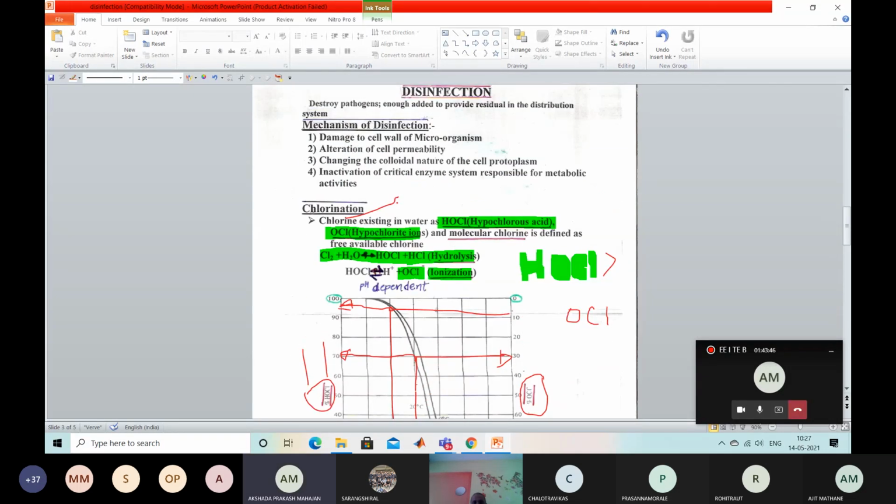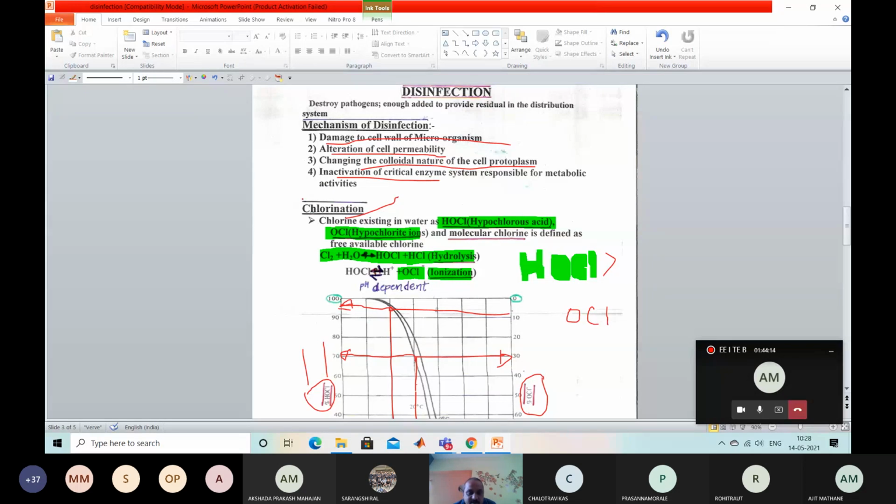And when you're dealing with the mechanism of disinfection, what will happen? The first step is damage to the cell wall of the microorganism, then alteration of cell permeability, then changing the colloidal nature of the cell protoplasm, and inactivating the critical enzymes responsible for metabolic activity. At the end, the microorganism stops working, which means that microorganism is killed. This is how disinfection works.